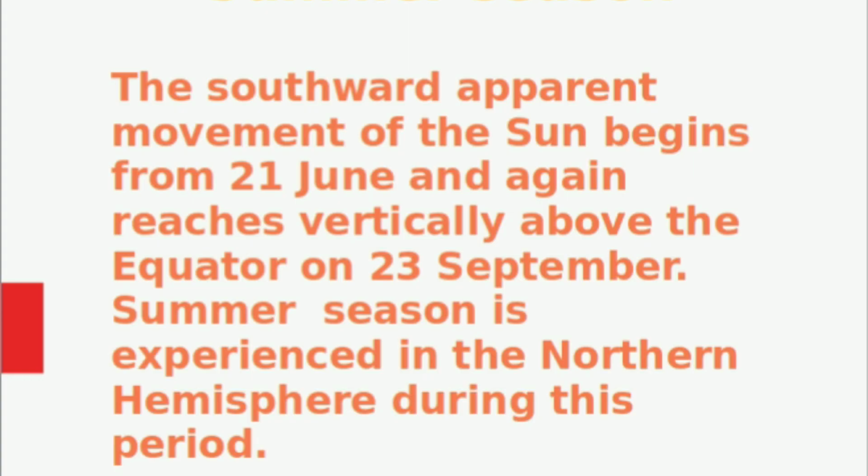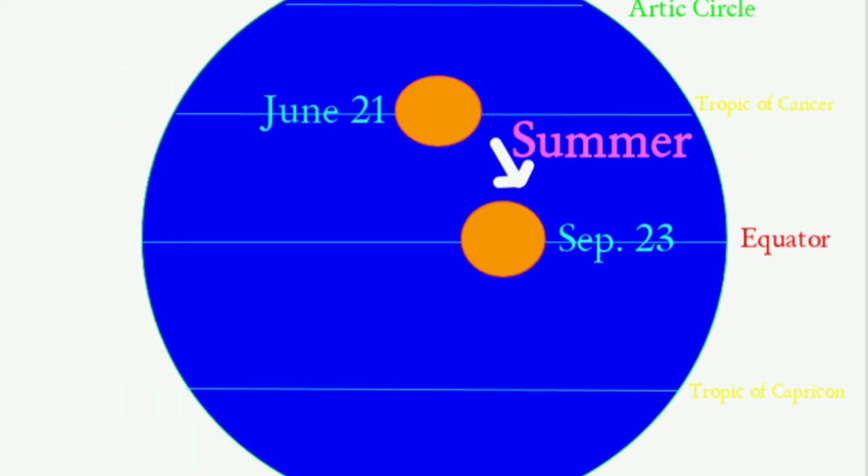The next season is summer season. The southward apparent movement of the sun begins from 21st June and again reaches vertically above the equator on 23rd September. Summer season is experienced in the northern hemisphere during this period. In the northern hemisphere, summer season is from June 21st to September 23rd.